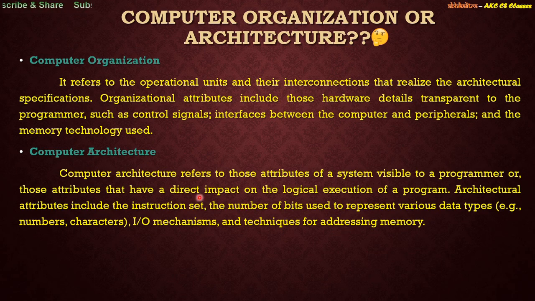Now this particular part comes under computer architecture, but the way those numbers are actually fetched from the memory is the part for computer organization. So what are the different techniques that are being used in order to fetch those two numbers? What is the role of the control unit in fetching these two numbers from the memory and then adding them up? This part comes under computer organization, right? I hope I have cleared the difference between computer organization and computer architecture.